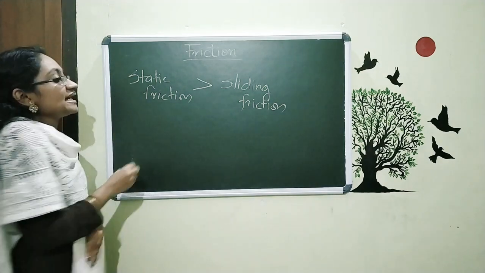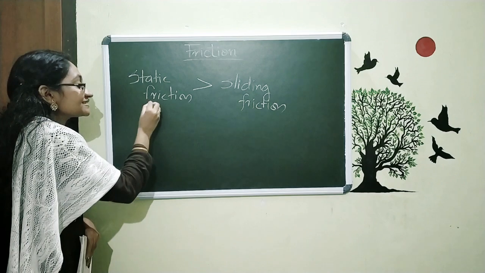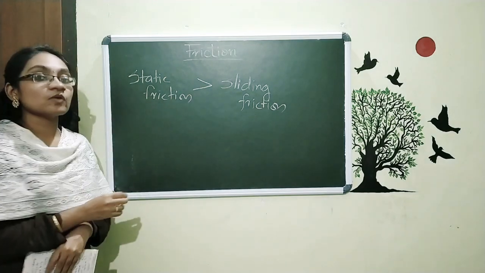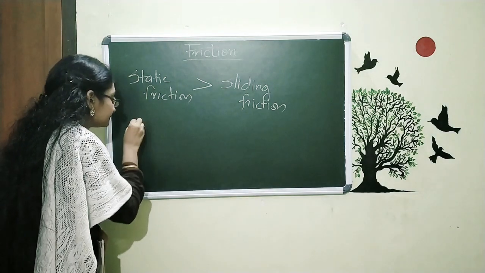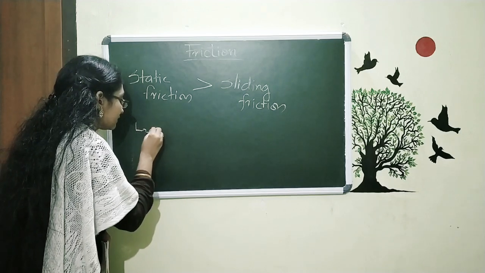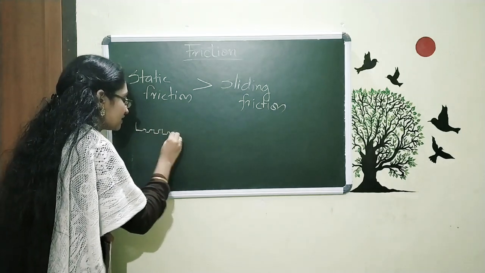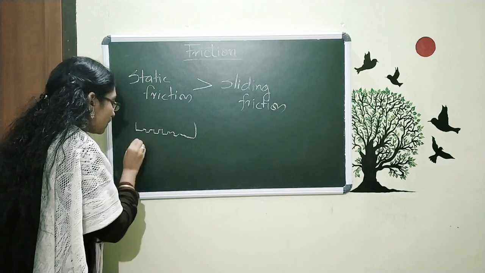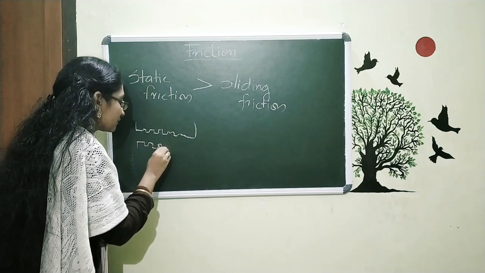We know this friction acts on bodies when interlocking between the surfaces takes place. All surfaces have their own irregularities.